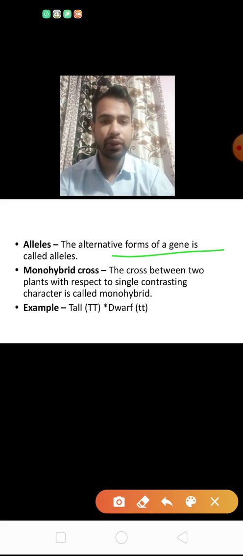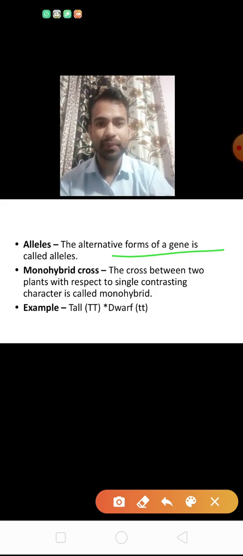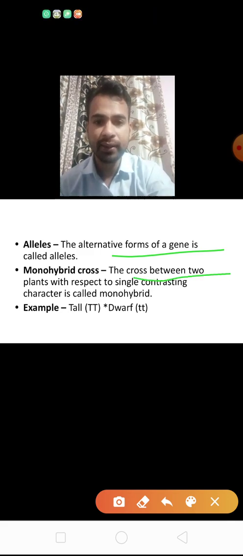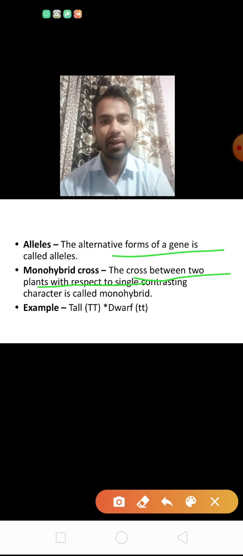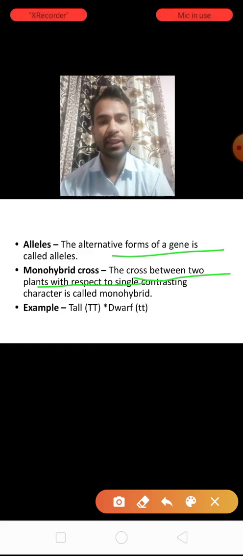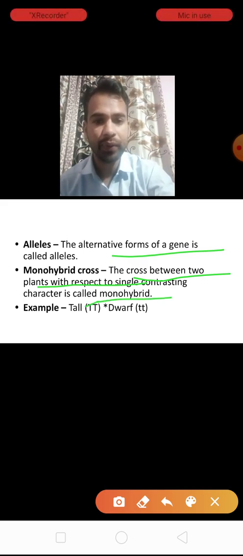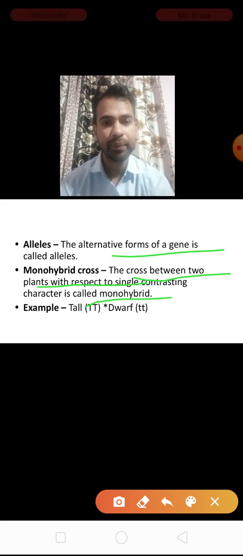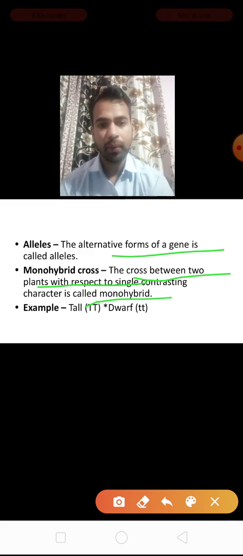Next, the two crosses. I told you about monohybrid and dihybrid. Monohybrid cross is the cross between two plants with respect to a single contrasting character. Mono means one, and hybrid means hybridization takes place there. So regarding one character, if the cross takes place, then it is known as monohybrid.